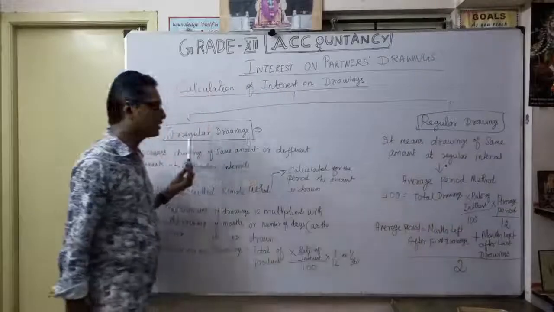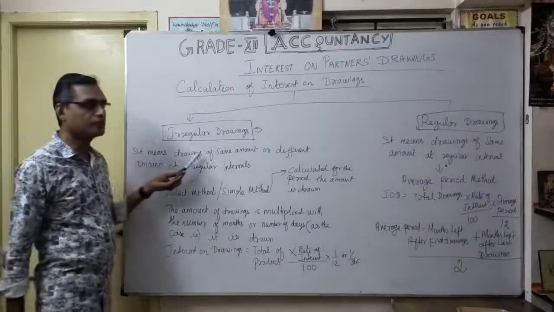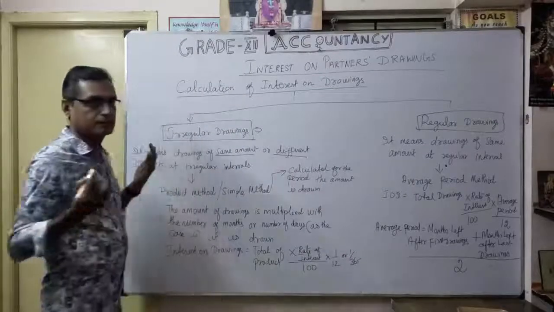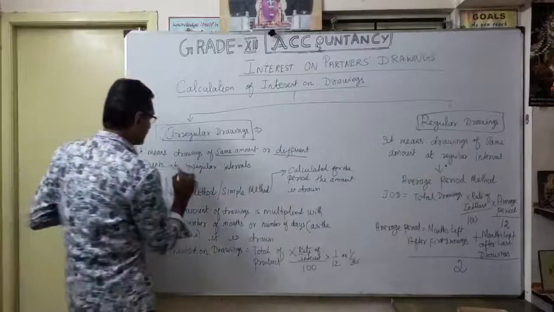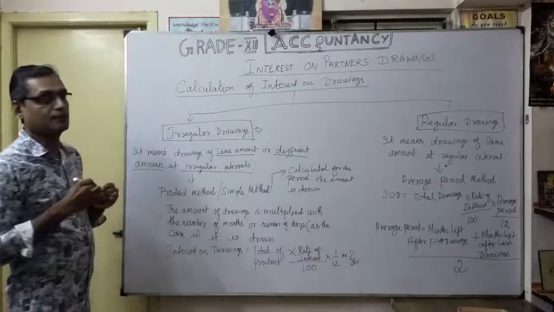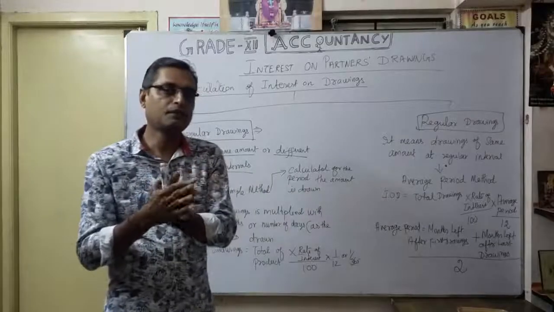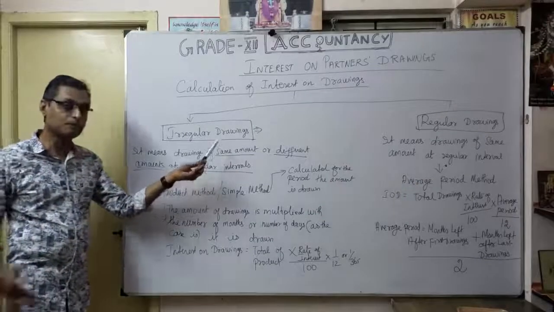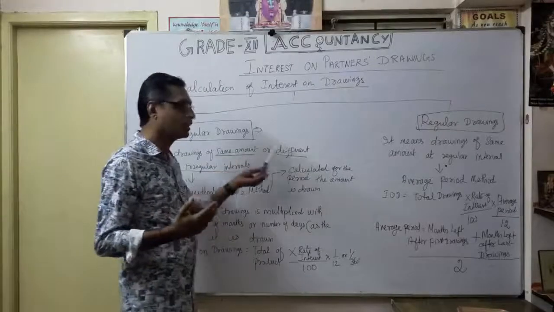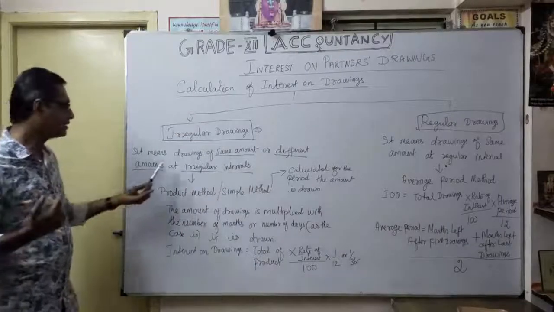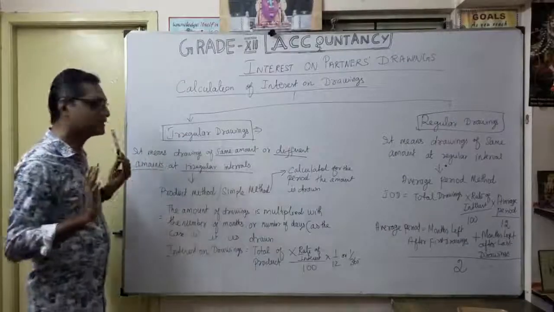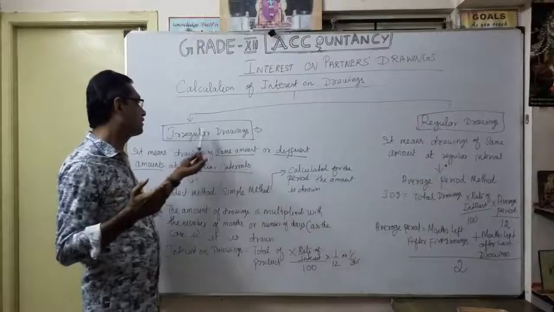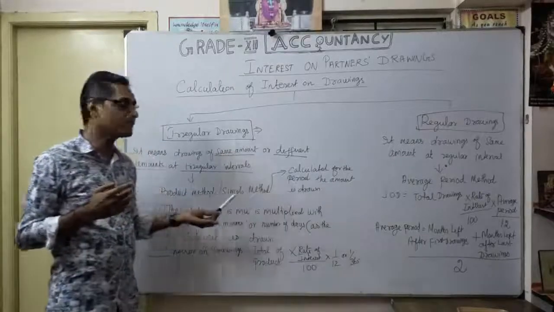So what is the meaning of irregular drawings? It means drawing of the same amount or different amount at irregular intervals. There is no uniformity. Whenever they feel, they withdraw the money. That's why it is called irregular interval. There is no condition, it may be the same amount or different amount, but the withdrawal is irregular. Okay. So in this situation, there are 2 types of method we are going to follow for irregular drawings: the simple method or the product method.